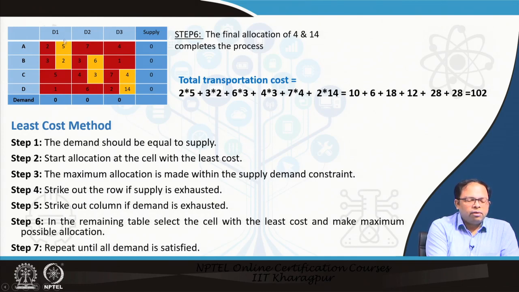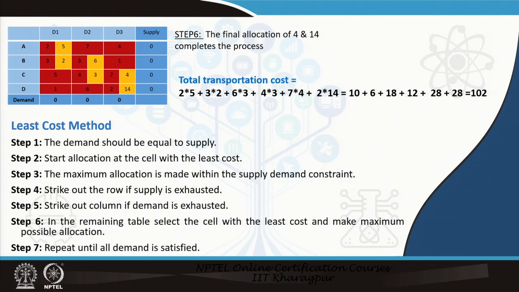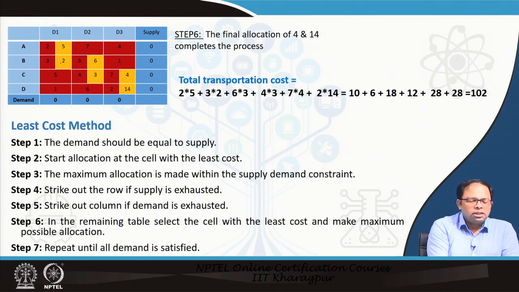Now we see these are the allocated cells. A D1: from A we can supply D1, 5 is supplied, so this is the first allocated cell. This is the second allocated cell, and then from B we are supplying to both D1 and D2, from C we are supplying to D2 and D3, and from D we are supplying to D3. From D1's perspective, I am getting supply from A and B, D2 is getting supply from B and C, and D3 is getting supply from C and D.